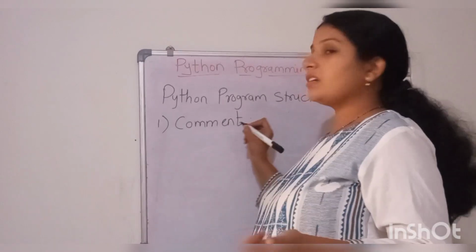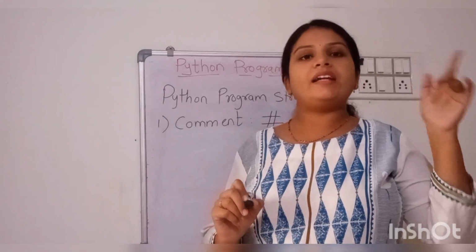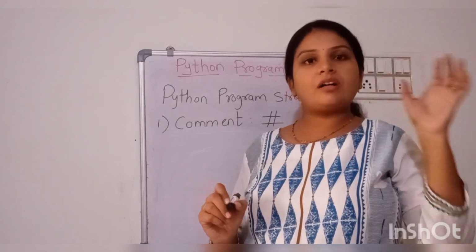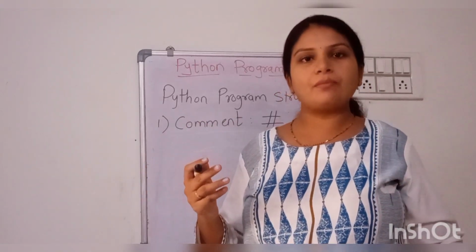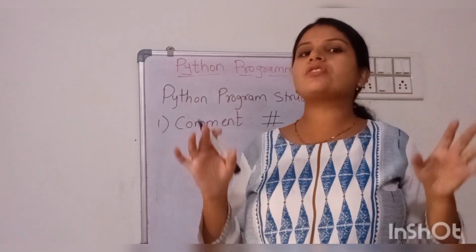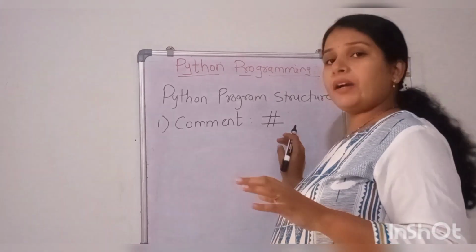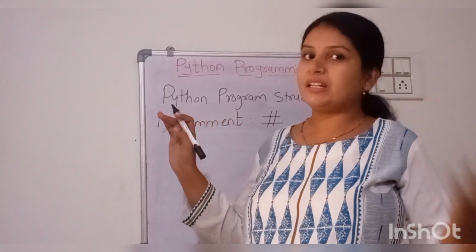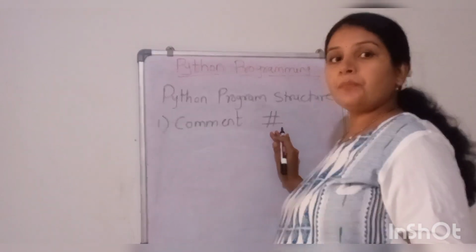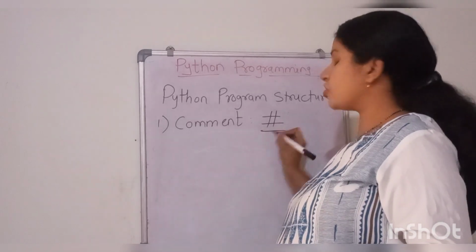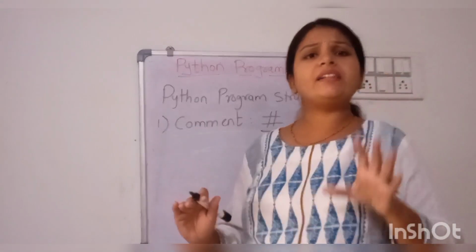Okay, this comment starts with the hash symbol. In every programming language, the comment statement starts and ends with different symbols. It is enclosed within different punctuation marks. But here in Python, we are going to see the single line comment, and the multi-line comment also. The single line comment usually starts with the hash symbol. Hash is the special symbol which is basically used for comment. And then how to write the comment.